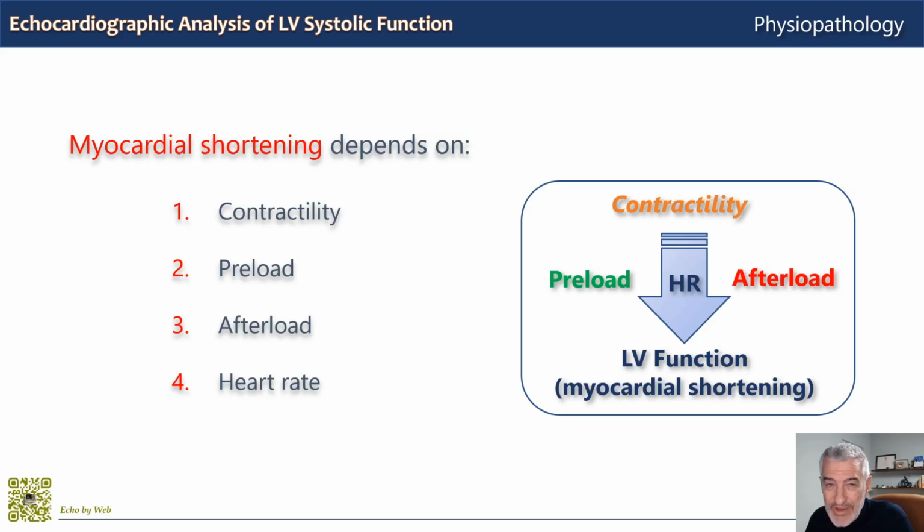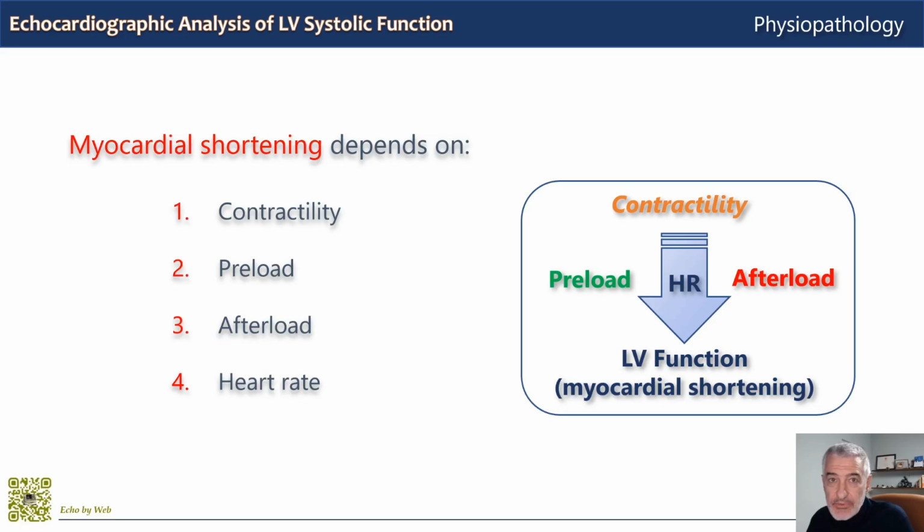So if we want to estimate myocardial contractility of the left ventricle with a measure of systolic function like ejection fraction, and when we say analyzing systolic function, what we intend is to try to estimate the underlying contractility, we must consider the preload, the afterload, and the heart rate that are present at the moment that we measure systolic function, or ejection fraction in our case.